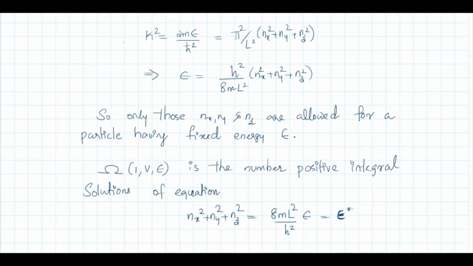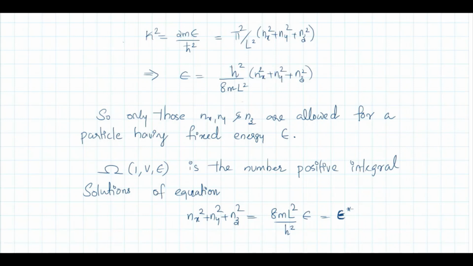Now we already have k square as 2m epsilon by h cut square. So you can substitute the value of k square here. So solving, you can write epsilon as h square divided by 8mL square into nx square plus ny square plus nz square. This is the energy eigenvalue of a particle in a cube of side length L. Okay, if you have a single particle in a cubical box of side length L, it can take only these energy values.